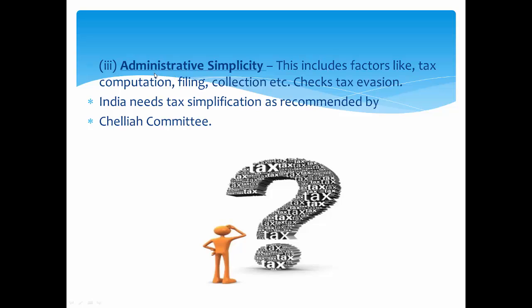Then the third important concept is administrative simplicity, which means that the taxation structure should be simple. People should be able to understand how they have to pay the taxes. This includes factors like tax computation, filing, collection, etc. These things are done by revenue officials. So it checks tax evasion. People just don't evade tax if the taxation system is simple.